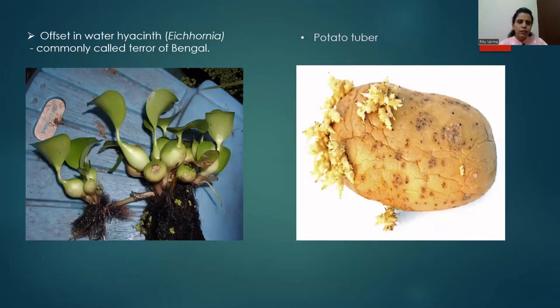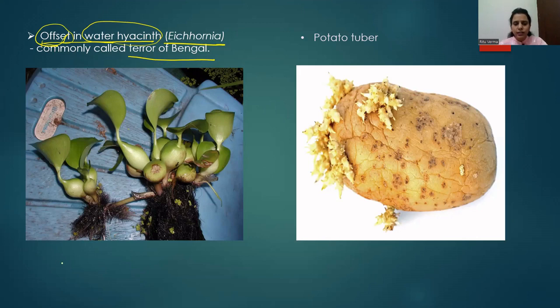Next is the offset, for example in water hyacinth. The botanical name is Eichhornia. It is also commonly called the terror of Bengal. Actually, this Eichhornia or water hyacinth plant was brought into India from some other country. This plant rapidly does asexual reproduction and increases in number very fast. Now this offset is nothing but a runner, but in the case of aquatic plants.